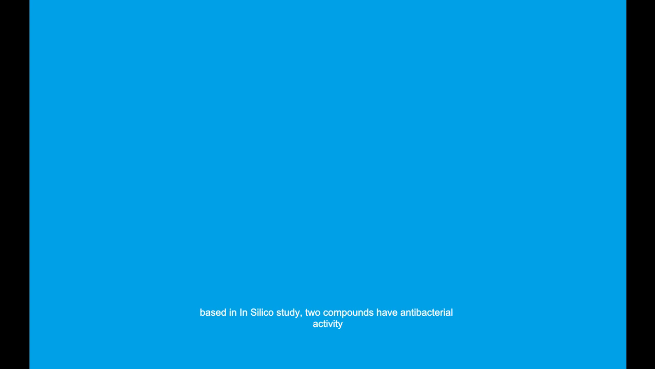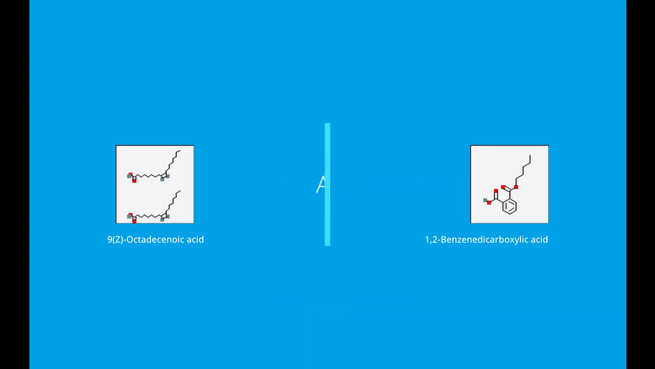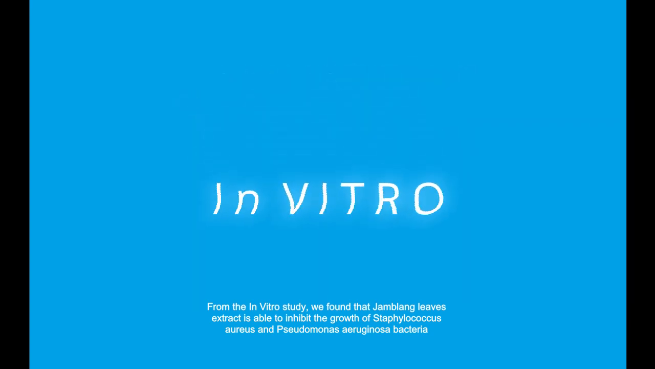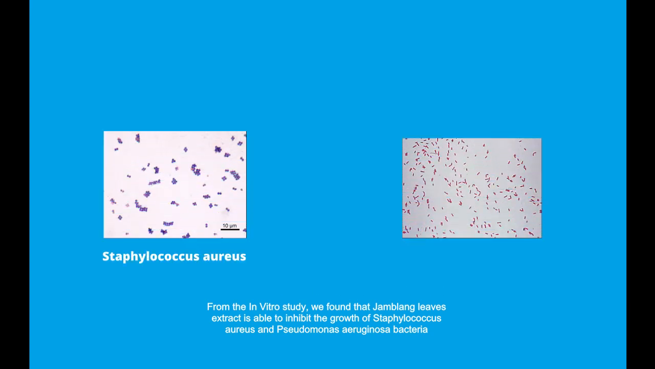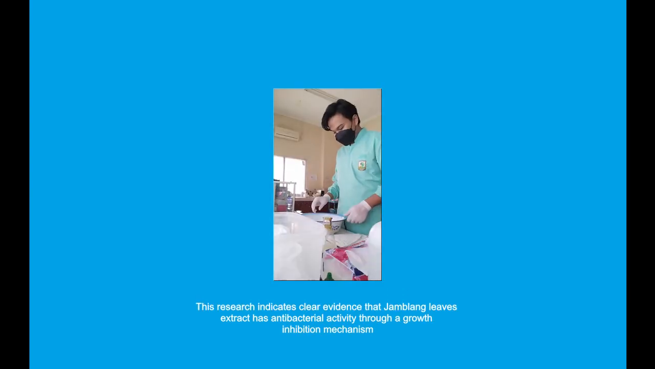Based on the in silico study, 2 compounds have antibacterial activity. The results show that the compounds 9-Z-octadecenoic acid and 1,2-benzenedicarboxylic acid contained in jamblang leaves have potential as antibacterials. From the in vitro study, we found that jamblang leaves extract is able to inhibit the growth of Staphylococcus aureus and Pseudomonas aeruginosa bacteria at concentrations of 256 micrograms per milliliter to 1024 micrograms per milliliter. This research indicates clear evidence that jamblang leaves extract has antibacterial activity through a growth inhibition mechanism.